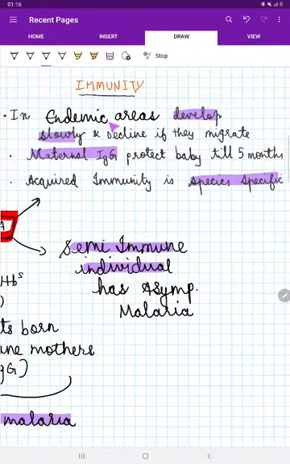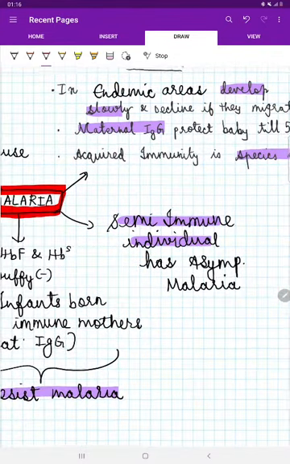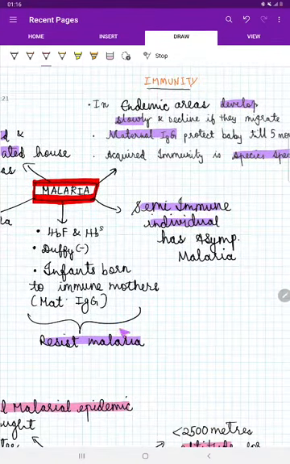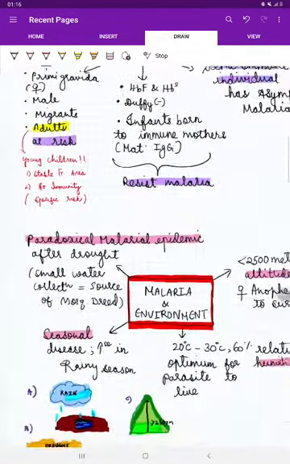A person living in the endemic areas develops immunity to malaria very slowly. If they migrate from that area to another place, the partial immunity will decline slowly. Now we have the answer: HbF, HbS trait, Duffy negative, and infants born to immune mothers, wherein IgG protects them till 5 months.